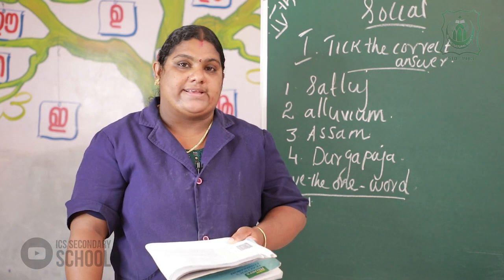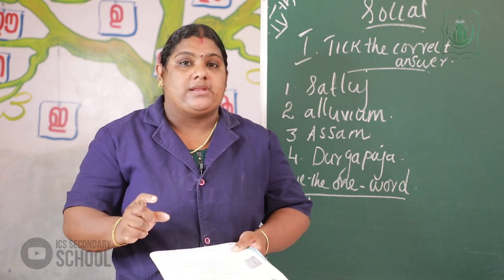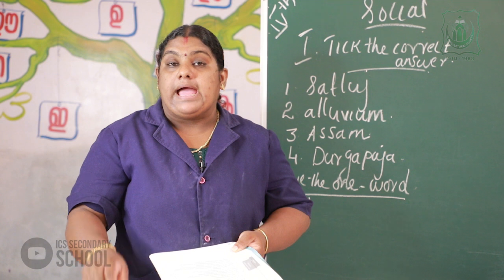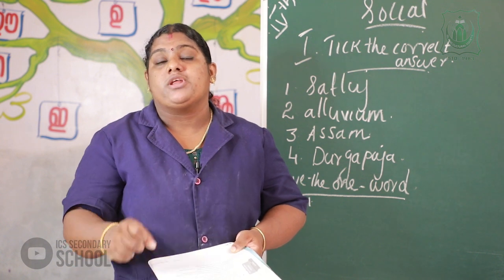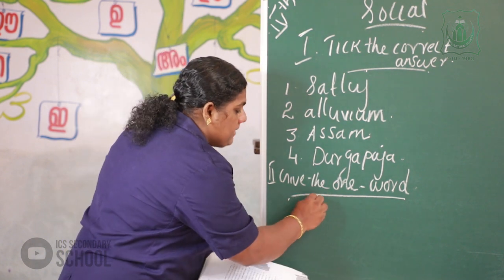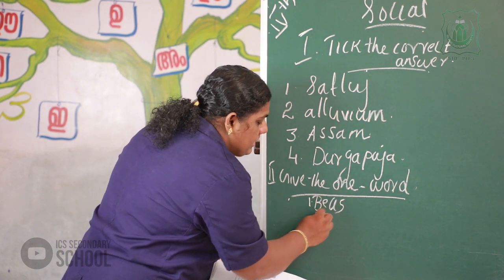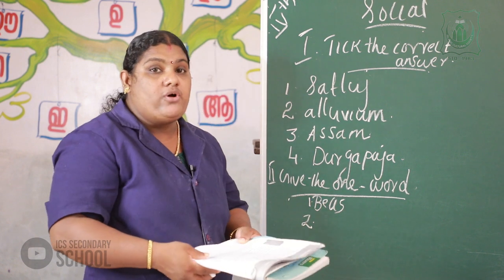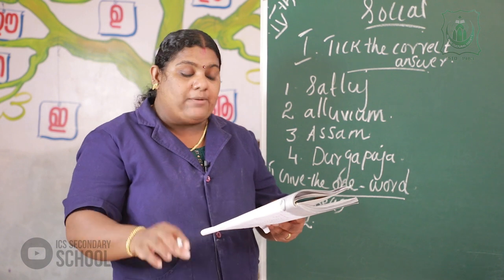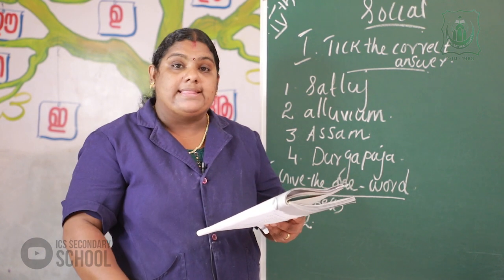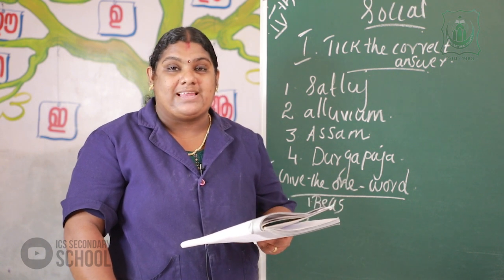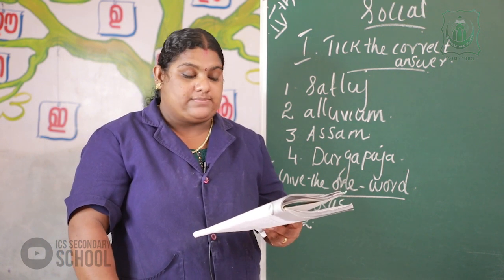Tributary of river Satluj. In the Satluj river basin, there are two rivers. One is the Satluj river, and the next is the tributary of Satluj. The name is Beas. So all of you mark the answer in the blank area. The tributary of river Satluj is Beas.